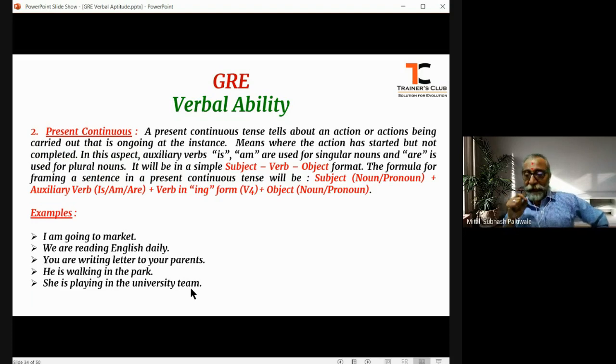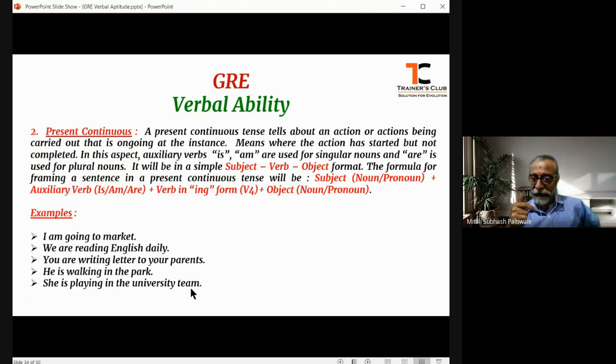Now, let us understand how the formula is to be made for framing a sentence in present continuous tense. In present continuous tense, the formula would be like subject, that is a noun or a pronoun, plus an auxiliary verb.